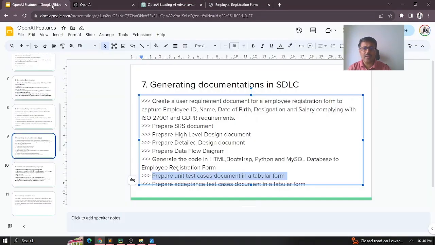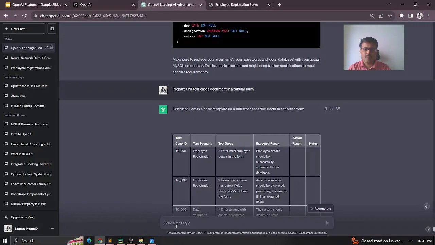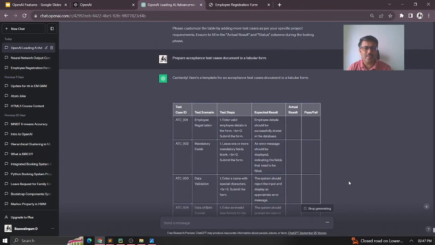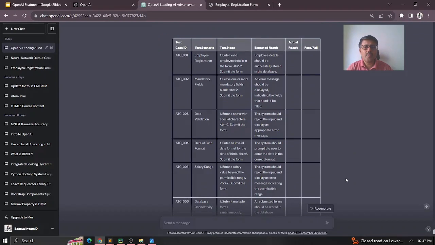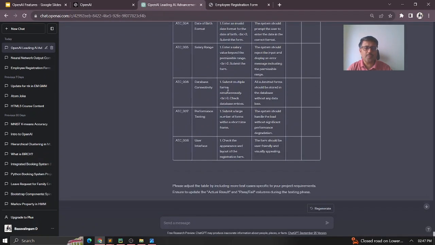Next I want to prepare the acceptance test cases, right? I'm preparing it here. Where organizations are following agile project management methodologies, you can very well use this kind of tool so that you can increase your productivity very quickly. So here you can see the acceptance test cases are also prepared for you.